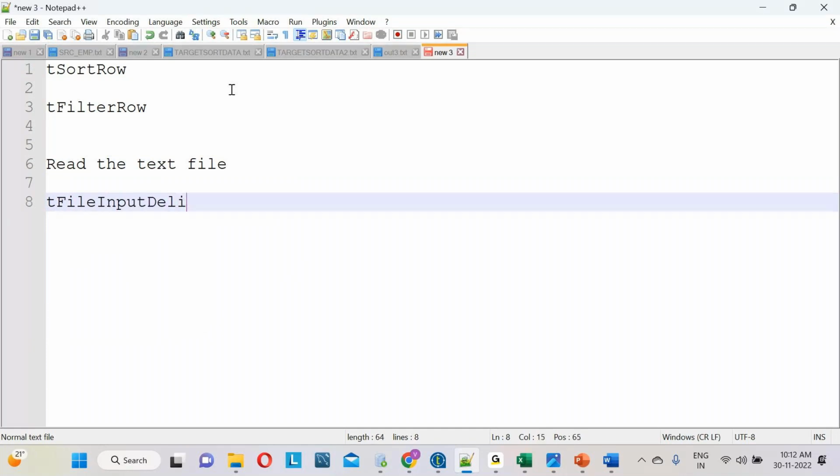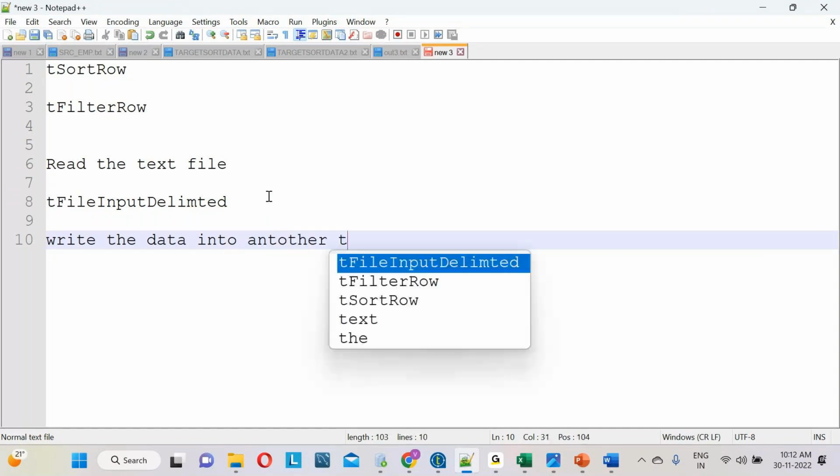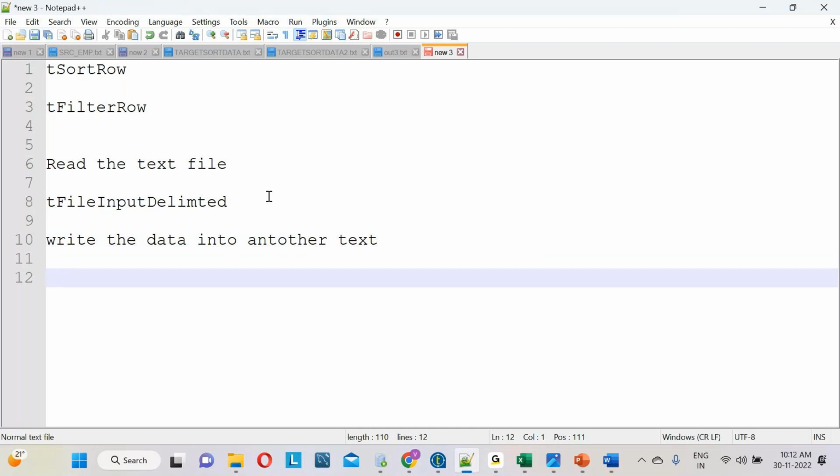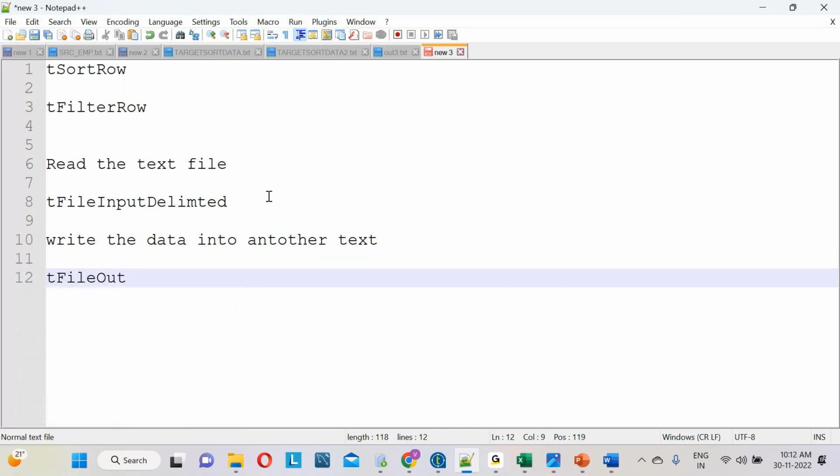By using tFileInputDelimited, I can read the text file. If I want to write the data into another text file, which component, team? tFileOutputDelimited.